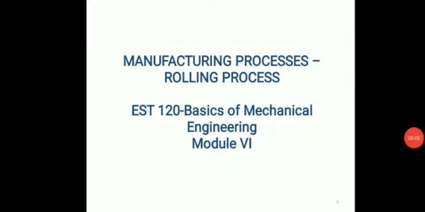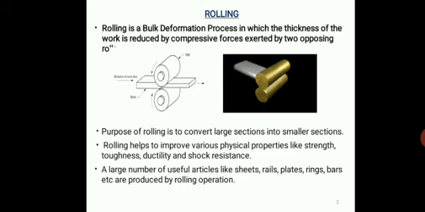Dear students, in this section we will be dealing with the rolling process, which is one of the most important manufacturing processes in the modern world. Okay, let's discuss the rolling process. In the previous sessions, we already discussed metal forming or metal shaping processes, in which the desired size and shape are obtained through the deformation of metals under the action of externally applied forces. And the rolling operation comes under this category of metal forming or metal shaping process.